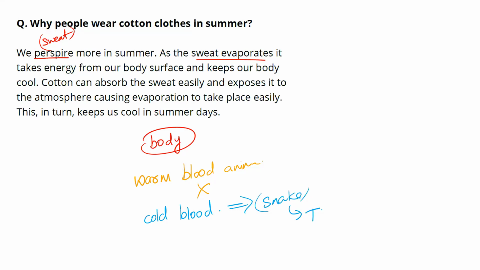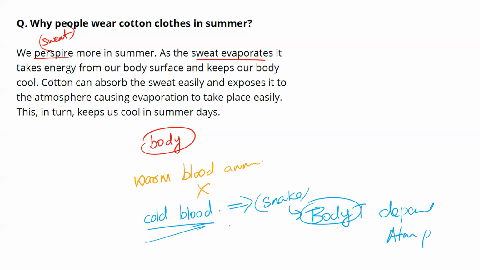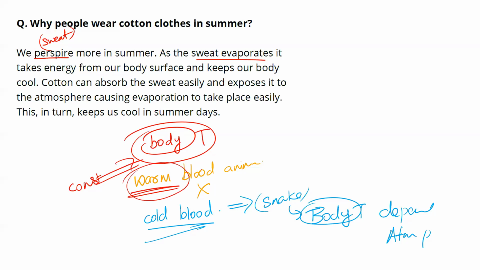Meaning what? Their body temperature. If you take the snake's body temperature, it depends on what? It depends on the surrounding or atmospheric temperature. That means if atmospheric temperature is more, the body temperature of the snake is more. If atmospheric temperature is less, body temperature of the snake will be less. So that is the meaning of cold-blooded. They cannot maintain a constant temperature. It depends on the atmosphere. Whereas warm-blooded means we have constant body temperature. That is the meaning of warm-blooded.